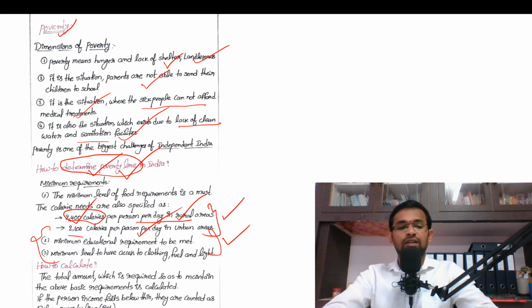Then only can we claim ourselves as a developed nation. Okay, I will not deny that the government has been doing its best to alleviate poverty from India. In the next video, we will discuss various programs of the government to alleviate poverty in India. Okay, thank you.